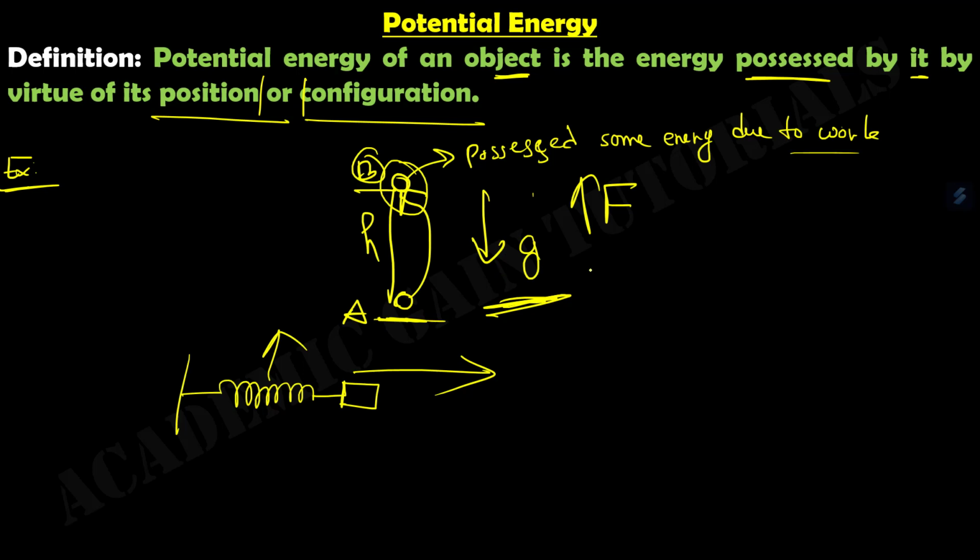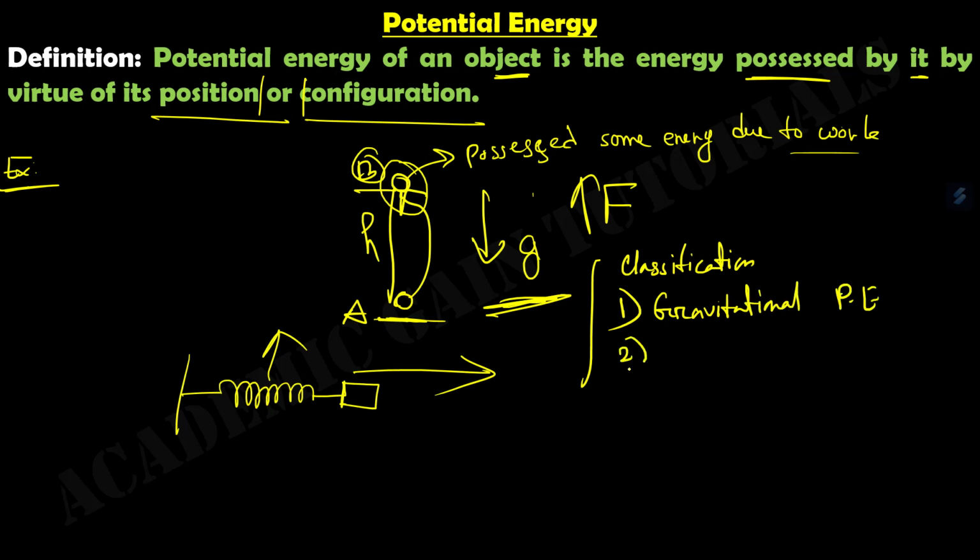There are some classifications of potential energy. One is gravitational potential energy. The second is elastic potential energy.